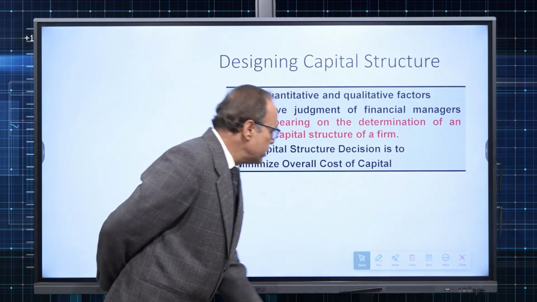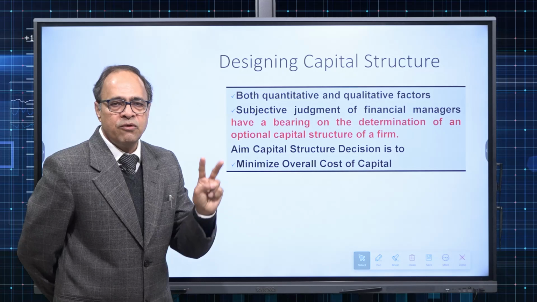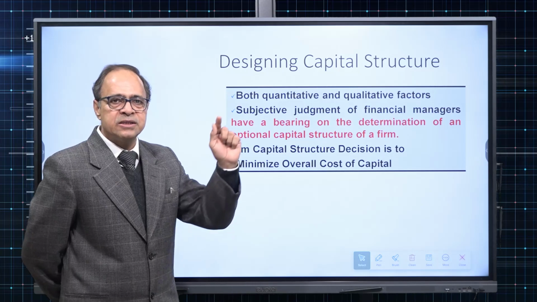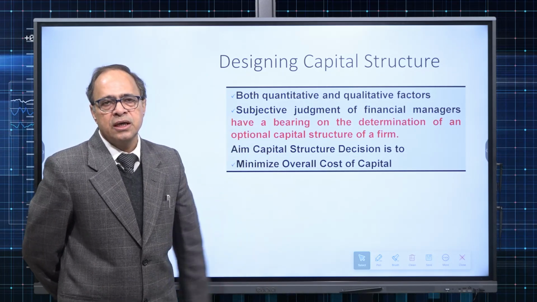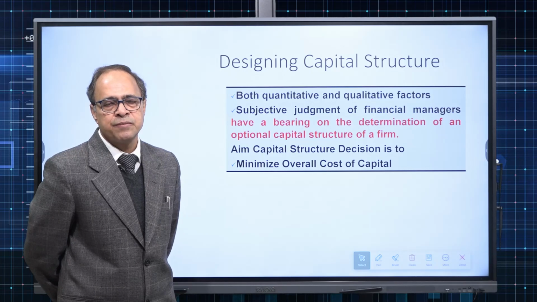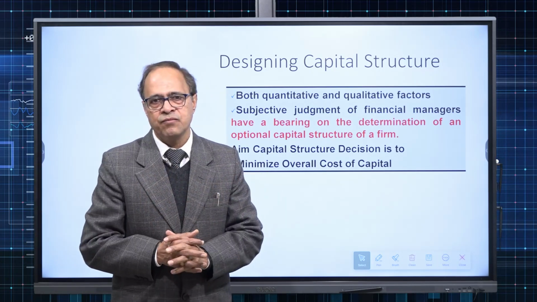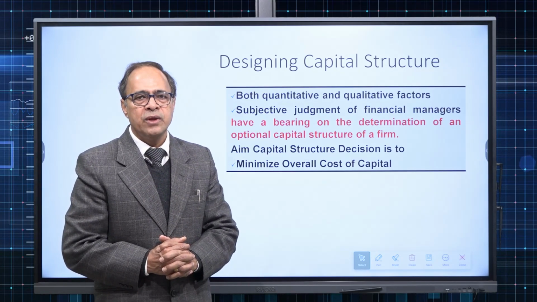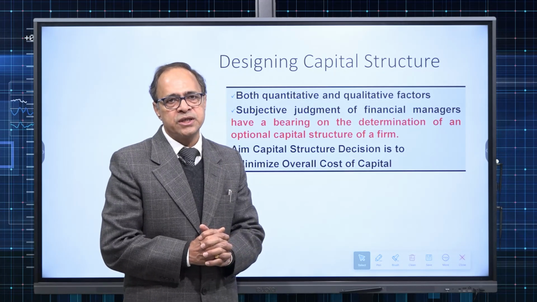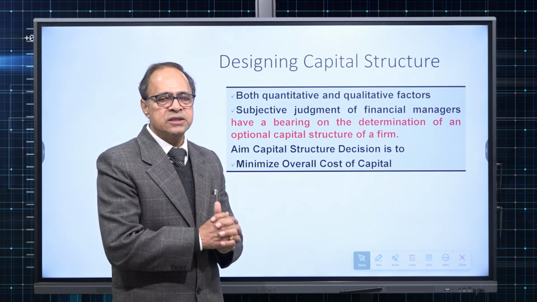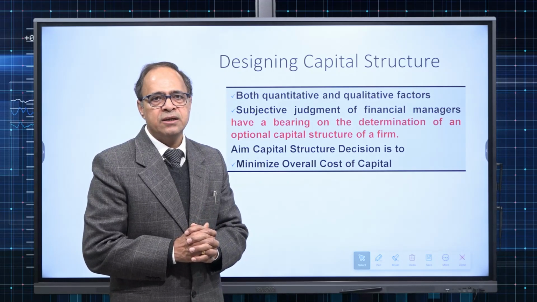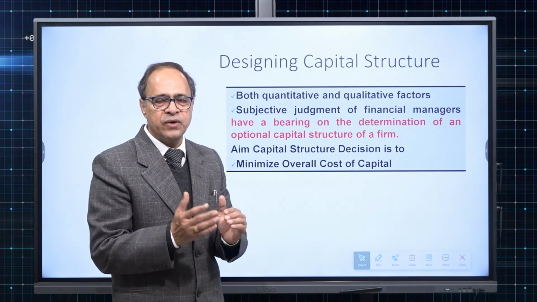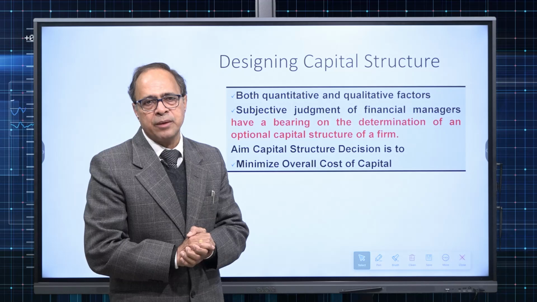However, in all the circumstances, the aim of capital structure decision is to minimize the overall cost of capital and maximize the value of the firm, thereby leading to the maximization of return for the shareholders. Ultimately, who is taking the risk? Who is at the helm of the affairs in a company? The shareholders. So finally, the management team is working for the shareholders, and always they will make a decision in such a manner that value for shareholders, return for shareholders is maximized. And such value comes only when overall cost of capital is minimum.